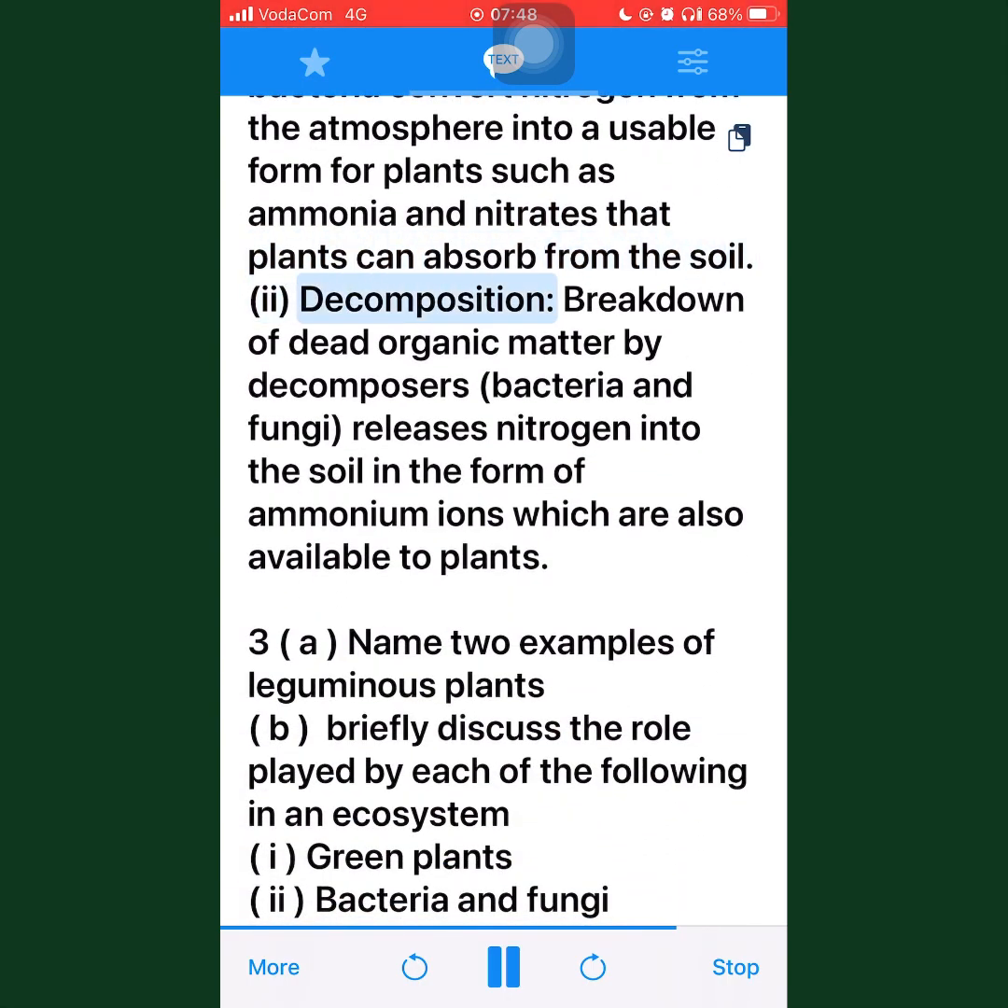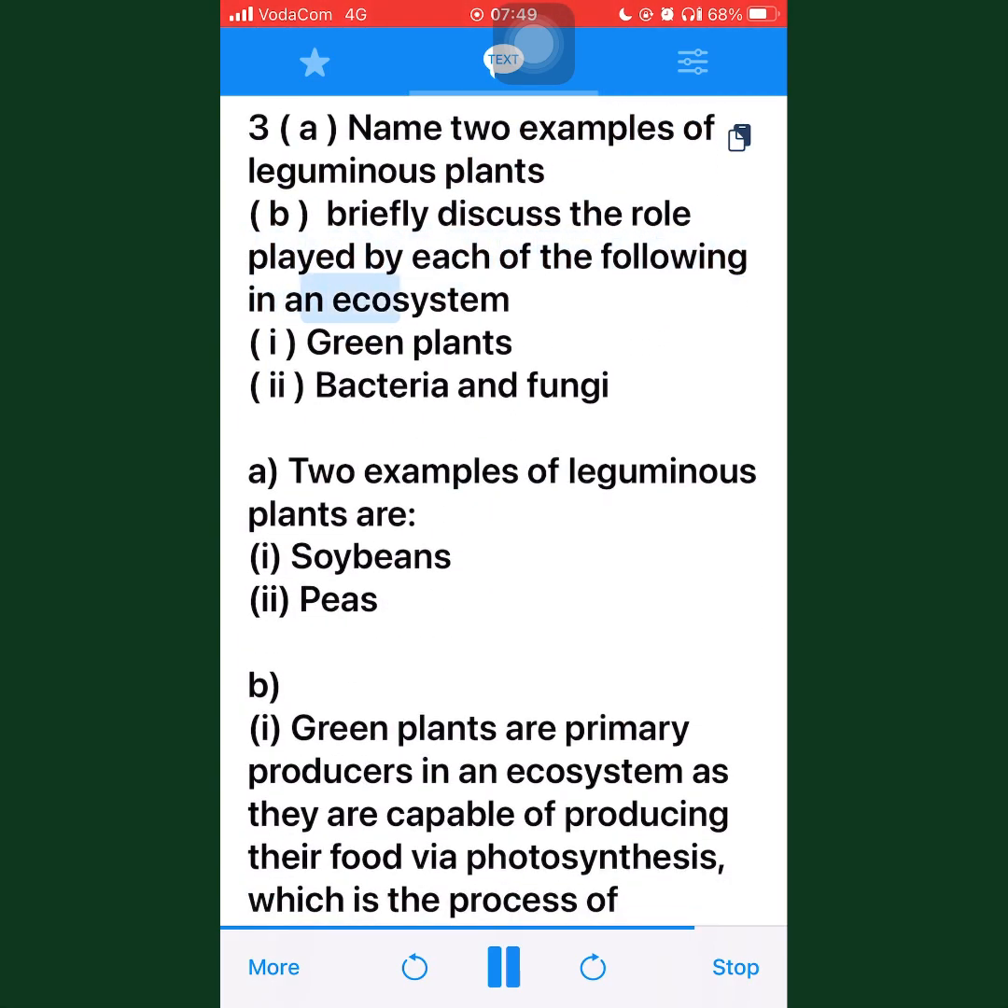2. Decomposition. Breakdown of dead organic matter by decomposers, bacteria and fungi, releases nitrogen into the soil in the form of ammonium ions which are also available to plants. 3. Name 2 examples of leguminous plants. B. Briefly discuss the role played by each of the following in an ecosystem. 1. Green plants. 2. Bacteria and fungi.